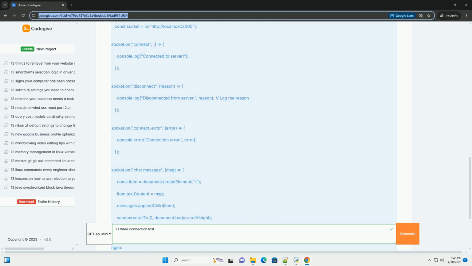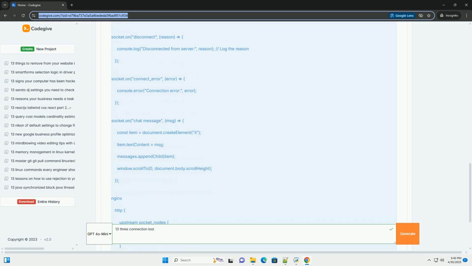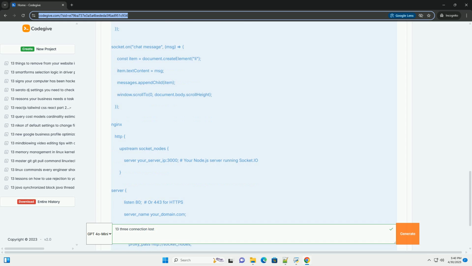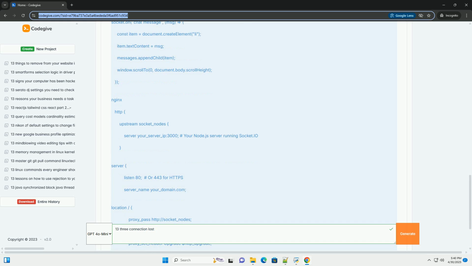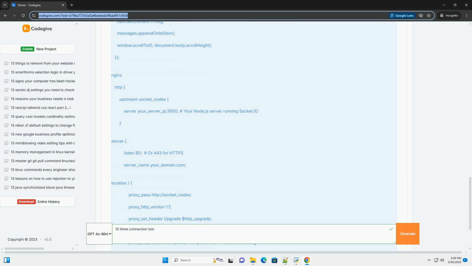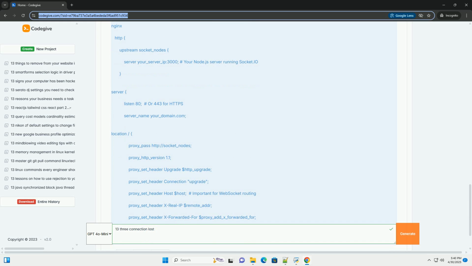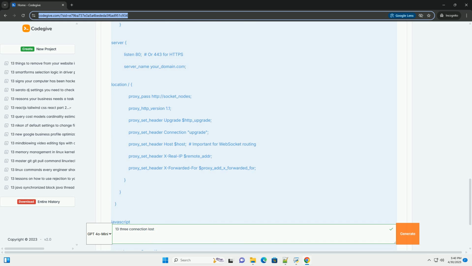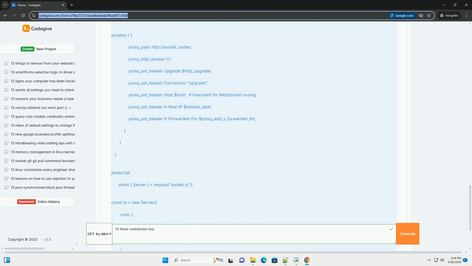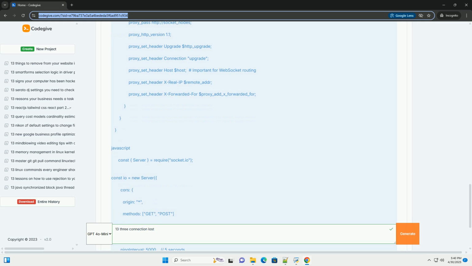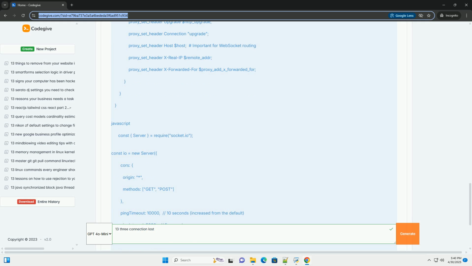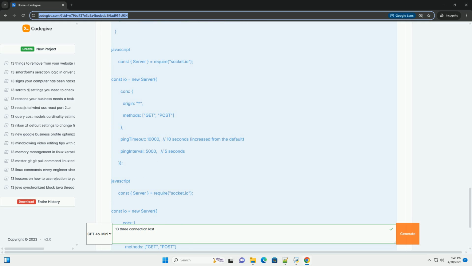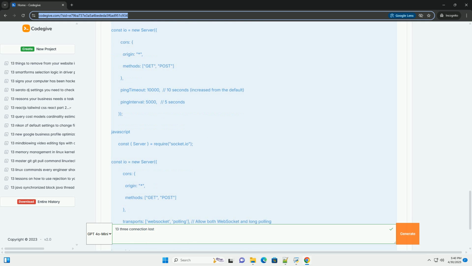Understanding the basics. Before tackling the problem, let's quickly recap the socket.io architecture. Socket.io server, Node.js: this is your backend server, running on Node.js or other supported platforms, that manages the WebSocket connections with clients. It handles the logic for sending and receiving real-time data. Socket.io client, web browser, mobile app: this is the JavaScript library embedded in your client-side application that establishes and maintains a connection to the socket.io server.